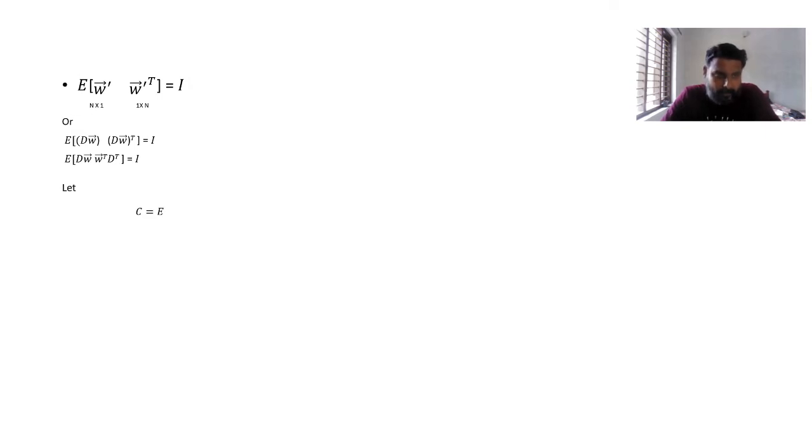That I can recognize that in general C is nothing but expectation of w into w transpose. Such that I can write expectation of D w w transpose D transpose should be I, or I can take D outside: D into expectation of w and w transpose into D transpose should be equal to I.